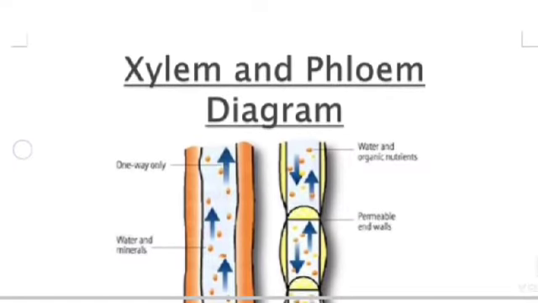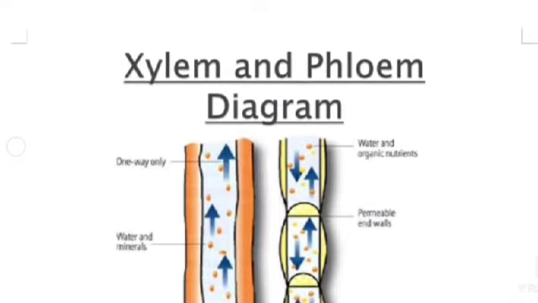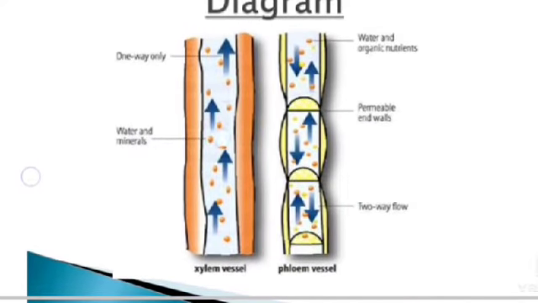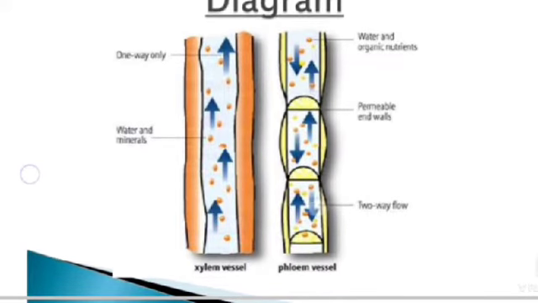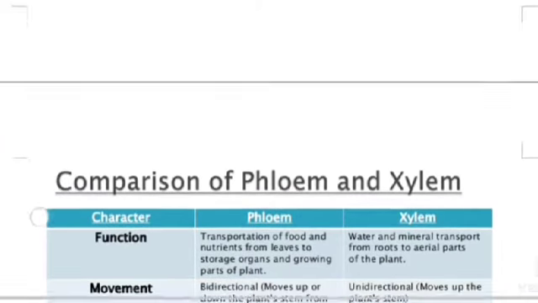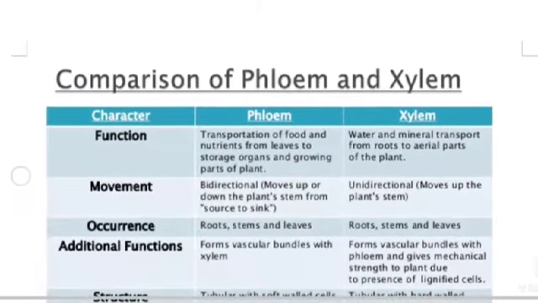The diagram shows the xylem vessel and phloem vessel. Xylem always moves upward. The phloem moves both upward and downward. Characters of phloem. Comparison of phloem and xylem. Characters: phloem and xylem function.